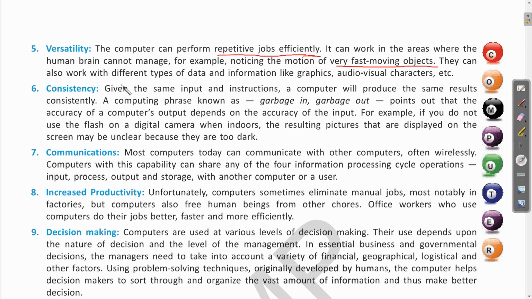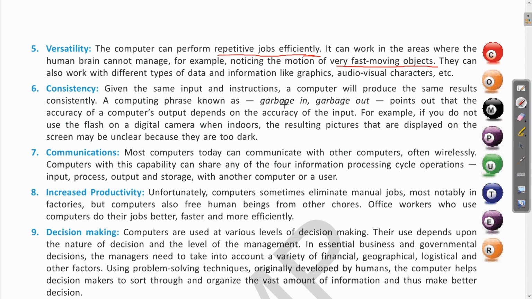Next is consistency. Let us see what consistency is. Given the same input and instruction, a computer will produce the same result consistently. A computing phrase known as garbage in, garbage out, that is GIGO, points out that the accuracy of a computer's output depends on the accuracy of the input.